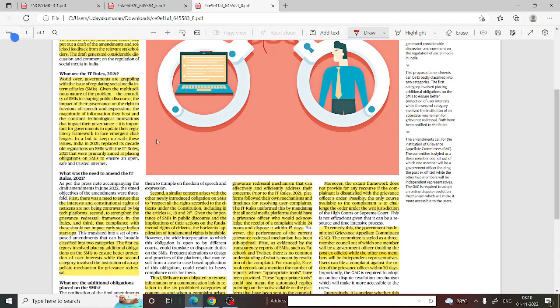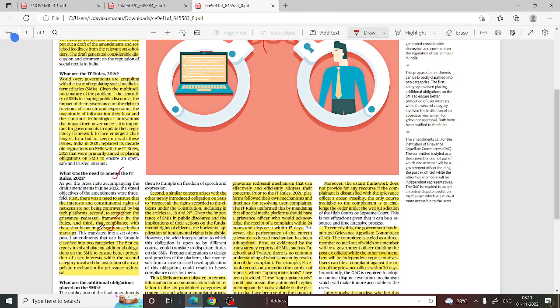First, what was the need to amend the IT Rules 2021? First, to ensure that the interests and constitutional rights of netizens are not contravened by the big tech platforms. Second, to strengthen the grievance redressal framework in the rules. And third, to ensure that the changes do not impact early Indian startups. Right? For this only, they have amended the IT Rules 2021.